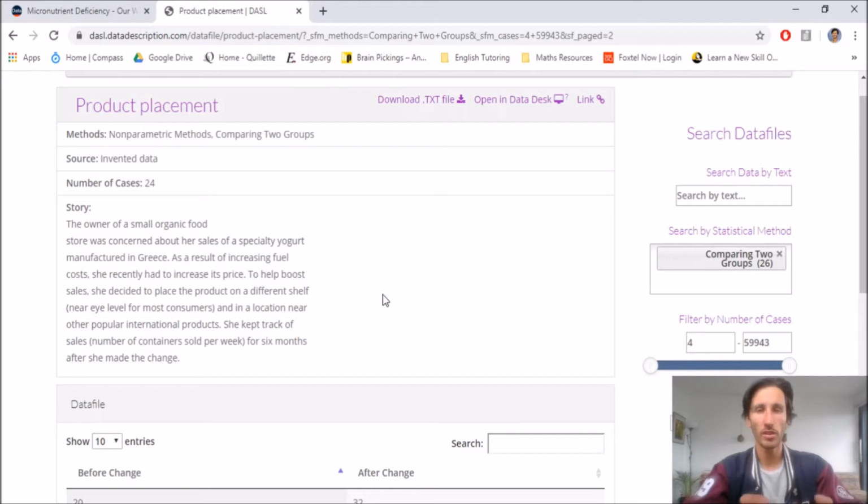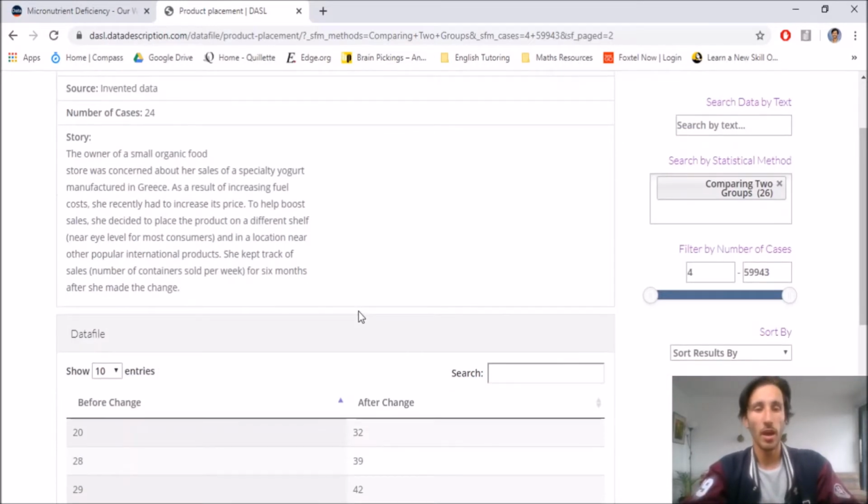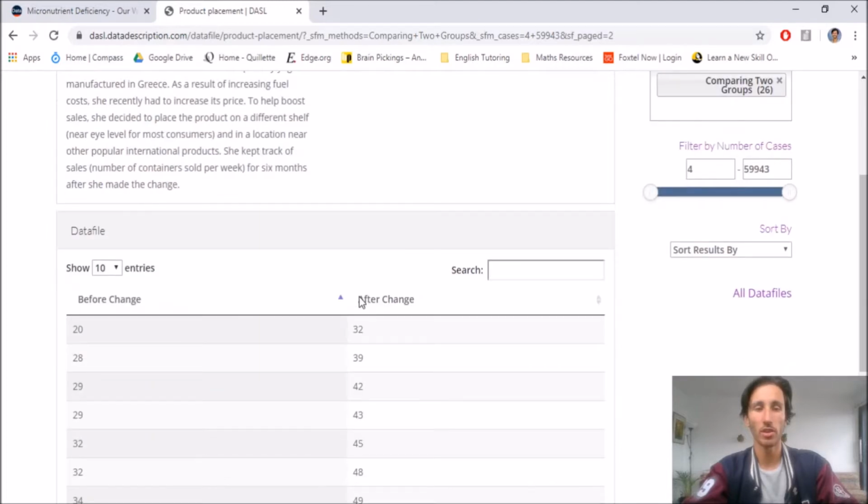And so what they did is to try to put the product on a different shelf and in a location near some other international product. So there's a before and an after. So before the change and after putting the product on a different place in the shelves. She kept track of the sales for 6 months after she made the change.